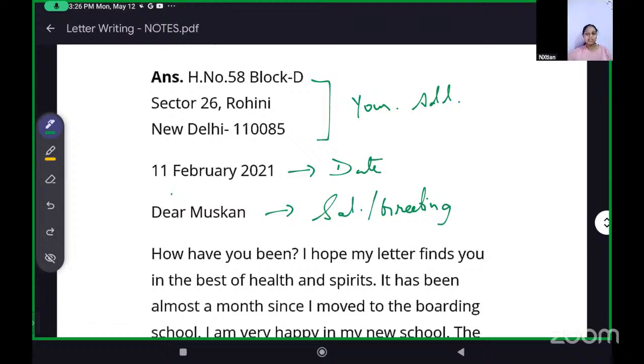How are they doing? Okay, imagine we call our friend, and we say hi, how are you? Right? We first ask like that. How have you been? How's everyone in the family? And then we move on with the conversation. In the same way, when we are writing an informal letter, we begin with how have you been?